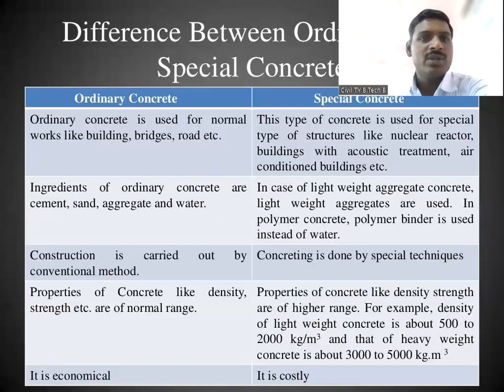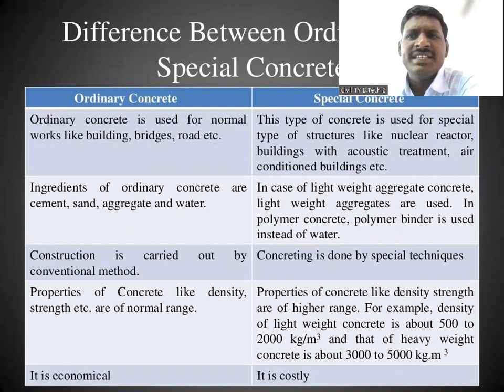If you talk about the ordinary concrete first, the first point is that ordinary concrete is used for normal work like buildings, bridges, and roads. If you talk about the special concrete, this type of concrete is used for special types of structures like nuclear reactors. Why a nuclear reactor?